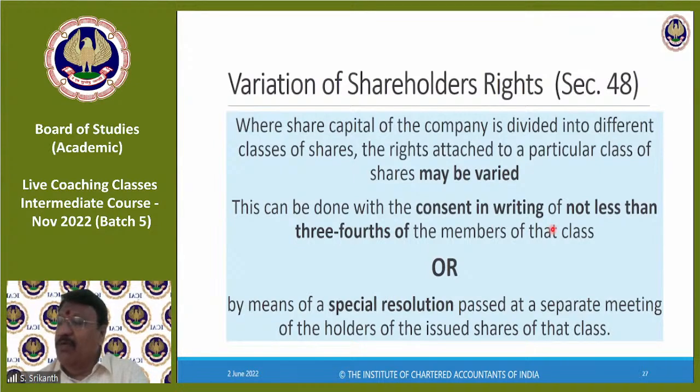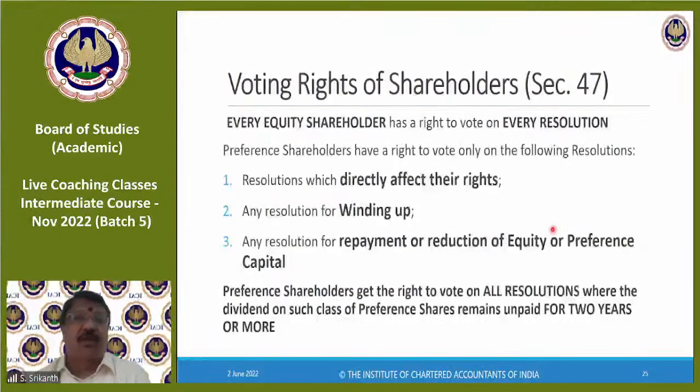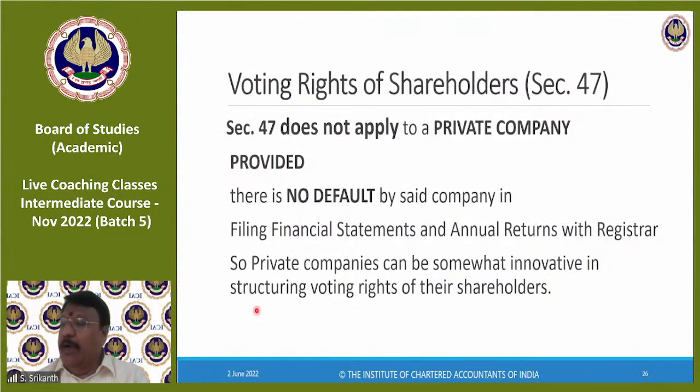Preference shareholders do not have voting power. When did I say preference shareholder does not have a voting power? Preference shareholders have voting power in certain special cases. And they can vote on all resolutions if the preference dividend is remaining unpaid for 2 years or more. So I did not say preference shareholders do not have voting power. I said they have voting power, but subject to certain conditions. So whether equity or preference, I don't see where it is there. I don't know.